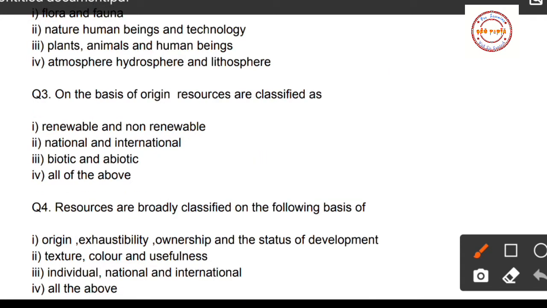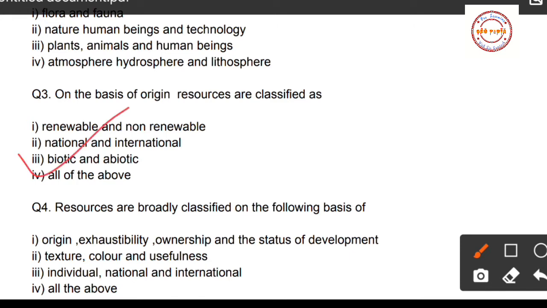Now students, we are moving to question number 3. On the basis of origin, resources are classified as, first option renewable and non-renewable, second option national and international, third option biotic and abiotic, and fourth option all of the above. So on the basis of origin, resources are classified as, that is option number 3, biotic